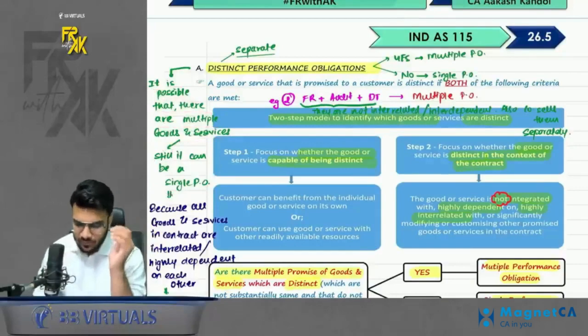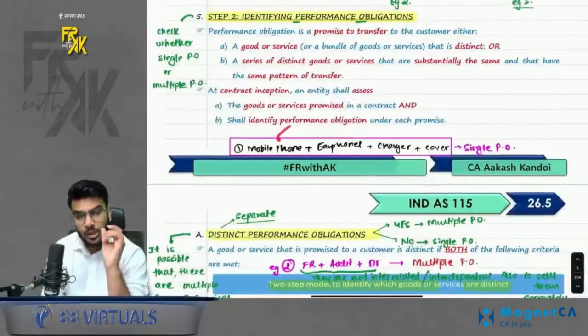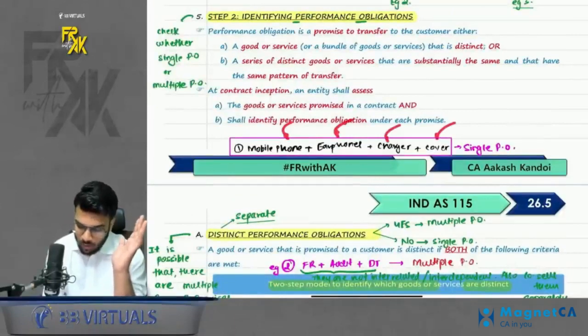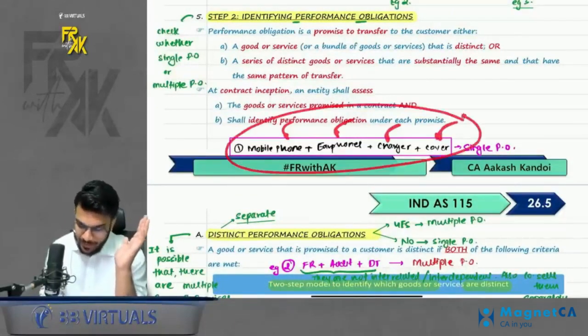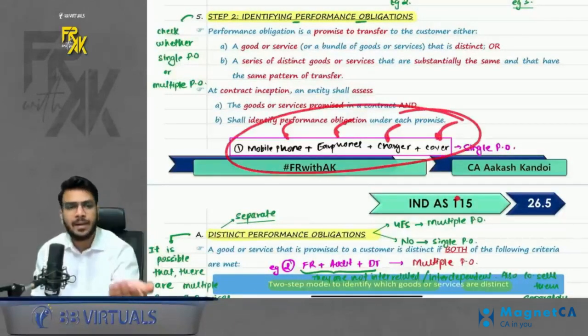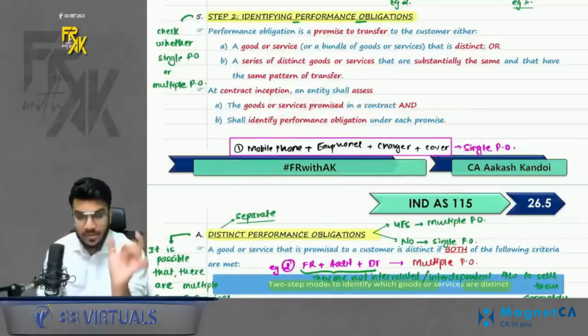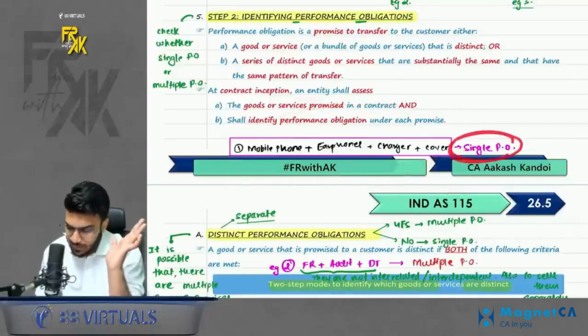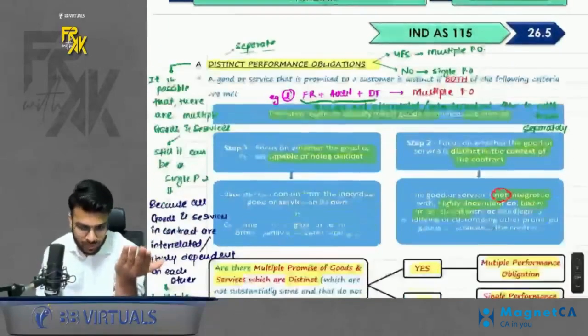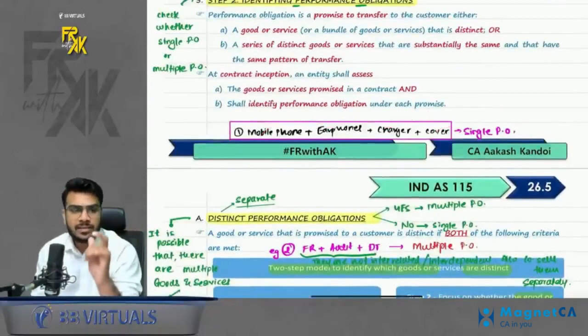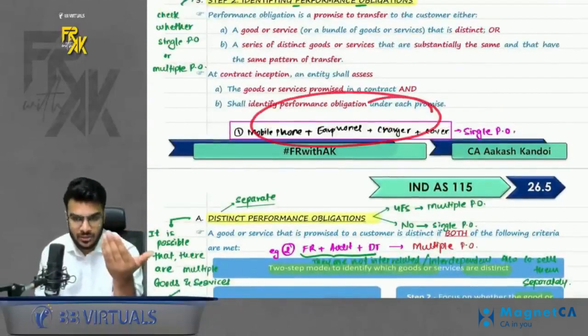What is the meaning of this, sir? For example, when you go to buy a mobile phone, you get a mobile phone, earphone, charger, cover, etc. Here all the goods which you are getting as a package, can I say that they are interdependent, they are interrelated? And in the context of the contract, they are being given as one single good, one single obligation, right? So it will be treated like a single PO, not multiple PO. So it is possible we were getting multiple goods, still we treated it as a single PO because they were interdependent on each other.